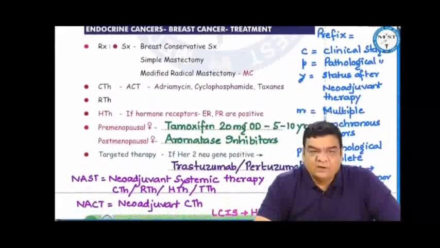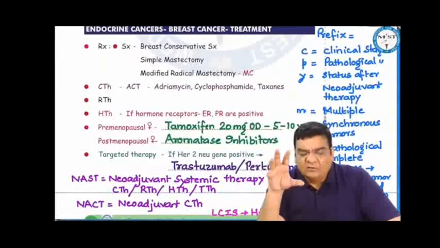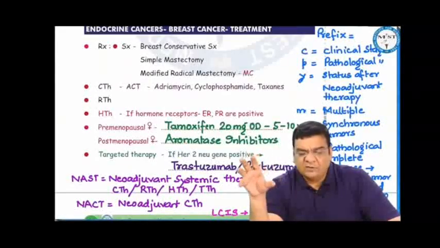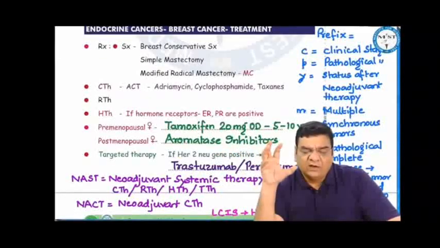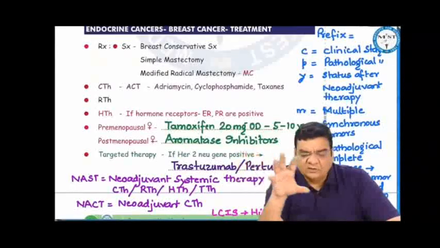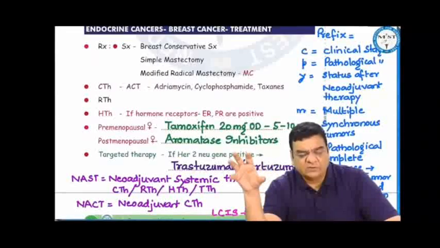In the treatment for breast cancer, we have got those 5 options: surgery, chemo, radio, hormonal, and targeted therapy. In surgery, most commonly it is the modified radical mastectomy done for breast cancer. But if you look at the history, originally Halsted mastectomy or radical mastectomy, where Halsted removed the entire breast, the pectoralis major, pectoralis minor, along with the lymph nodes in the axilla. This was radical. But then it was modified to modified radical, where there is no need to remove the pectoralis major and minor. We just remove the breast and the lymph nodes. That is modified radical mastectomy.